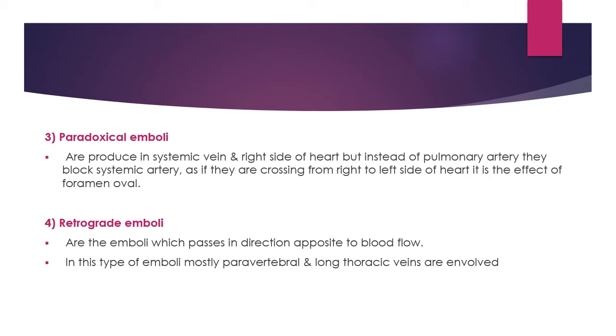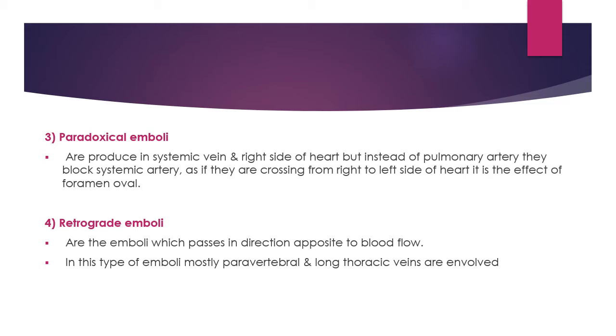Another one is paradoxical emboli. Paradoxical emboli are produced in a systemic vein and the right side of the heart, but instead of the pulmonary artery they block a systemic artery, as if they are crossing from the right to the left side of the heart. It is the effect of the foramen ovale. What is a foramen ovale?